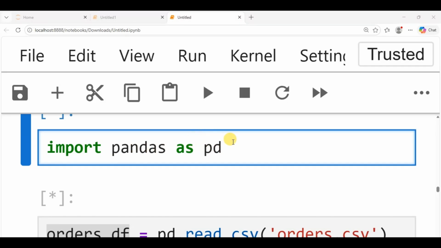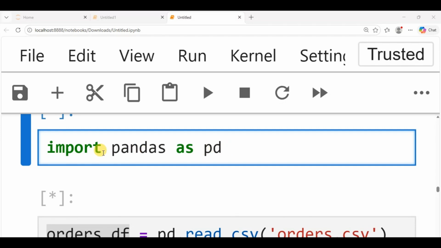Now why do they use pd? pd is like an alias for pandas. So when you're working, instead of typing pandas everywhere, you just type pd. When you want to use pandas, you type pd, when you have stated it here as import pandas as pd.